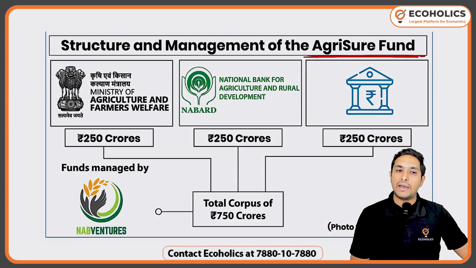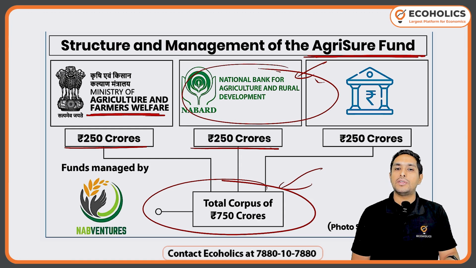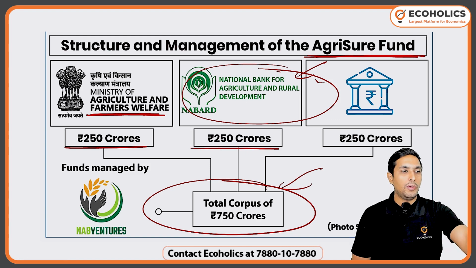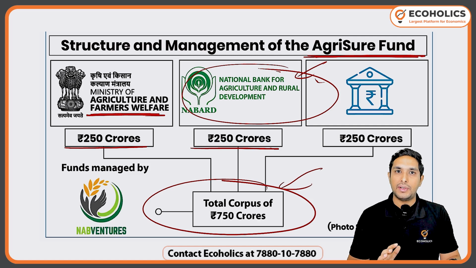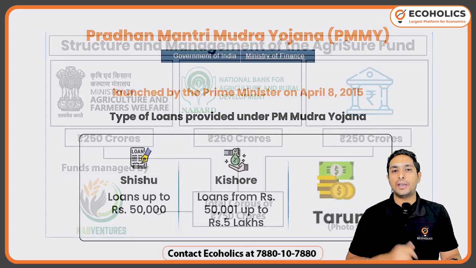Here what we are seeing is that NABARD is managing certain funds. Then the Ministry of Farmers and the Ministry of Agriculture are there. And you can see the total corpus of 750 crores. But you don't need to go into the nitty-gritties of that. You just need to know that NABARD is actually very much important. Got it? I am hopeful that whatever we are talking about, you are getting a decent idea about it. And trust me, in the examination, these are the kind of questions you will be getting.